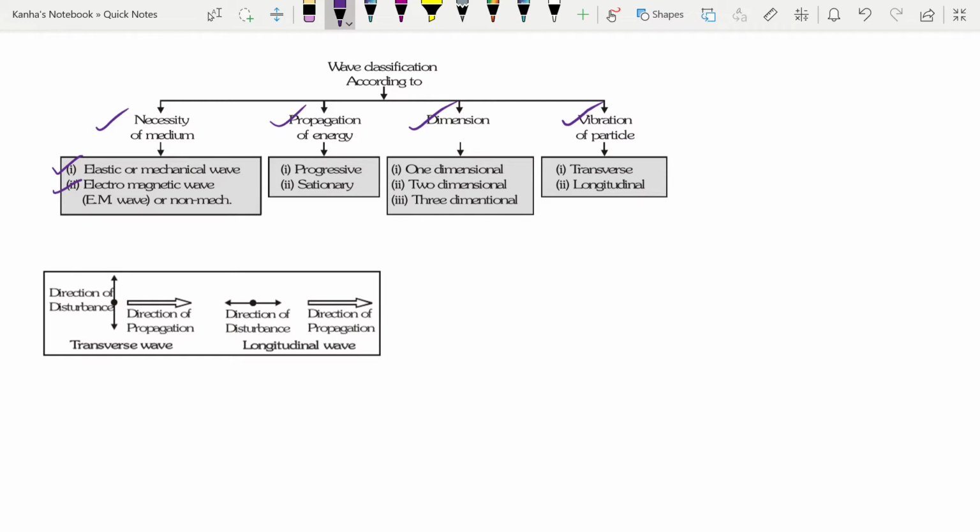The next one is based on propagation of energy. So here I can divide it into two parts, progressive and stationary. The progressive wave propagates with constant velocity in a medium. So the progressive wave, I will have constant velocity. Note this will be important because we'll be studying about stationary waves. In stationary waves, particles of the medium vibrate with different amplitudes, but the energy does not propagate.